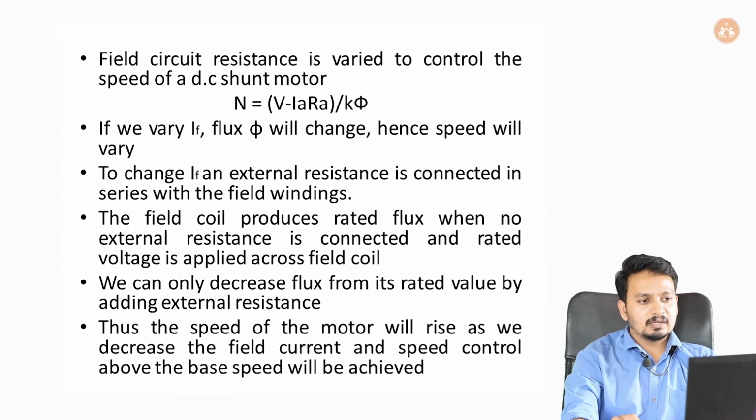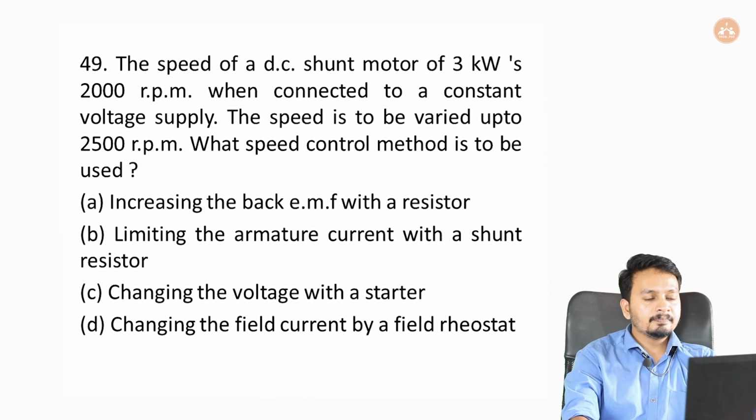To change the field current, an external resistance is connected in series with the field windings, and the field coil produces rated flux when no external resistance is connected and rated voltage is applied across the field coil, and we can only decrease flux from its rated value by adding external resistance. Thus, the speed of the motor will rise as we decrease the field current, and speed control above the base speed will be achieved.